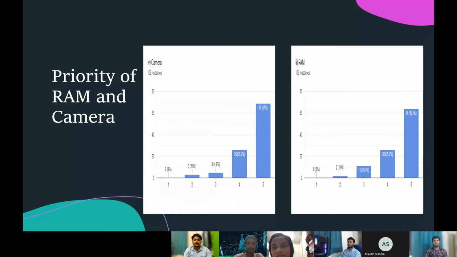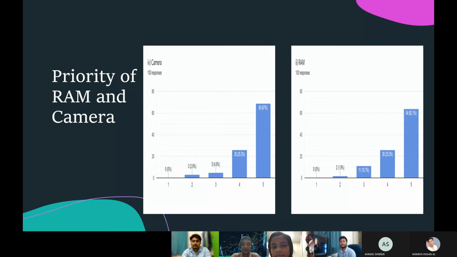Thank you, Brother Zubair, for giving me the floor, and my other group mates. In my section, I am going to talk about the priority of RAM and camera. As we mentioned earlier, we are going to find our preferred phone by giving the right preference to different configurations. So, in the camera, out of 100, around 69 people have chosen camera as their top priority by giving 5 ratings, which is around 69 percent.